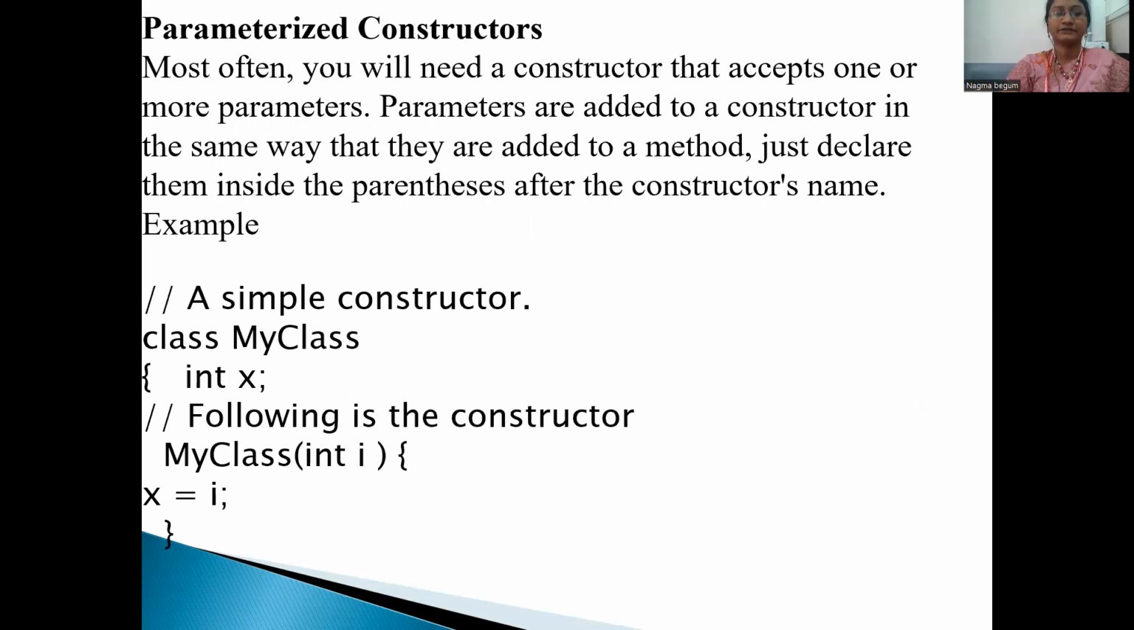Then what we have? Parameterized constructors. What is a parameterized constructor? A parameterized constructor accepts one or more parameters. Parameters are added to a constructor in the same way that they are added to a method. Just declare them inside the parentheses after the constructor's name. See, class MyClass { int x; MyClass(int i) { x = i; } }. This is the constructor.